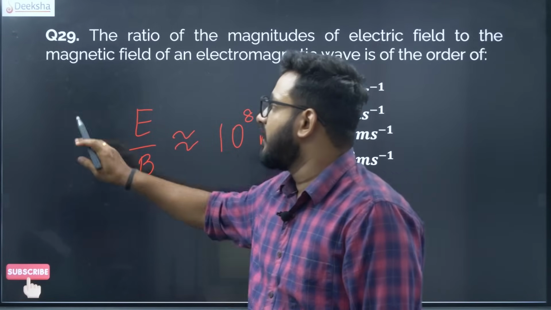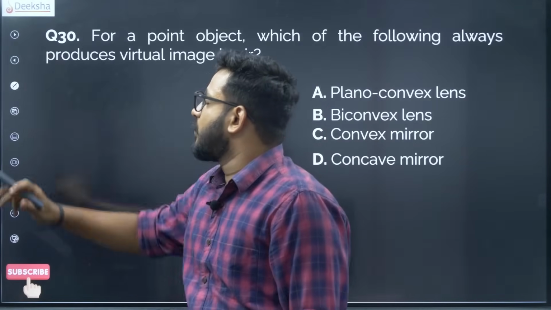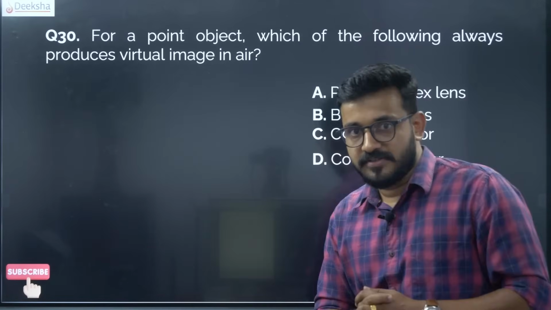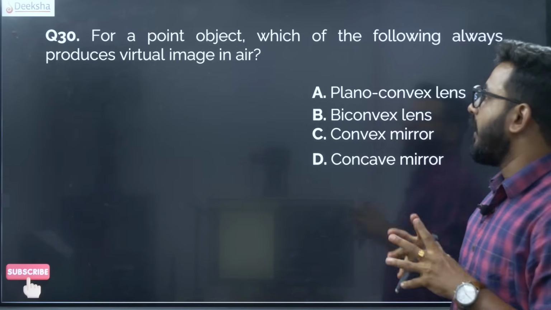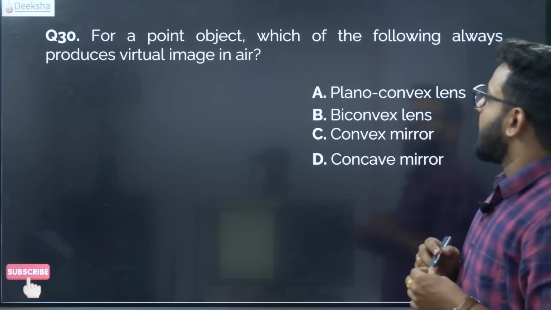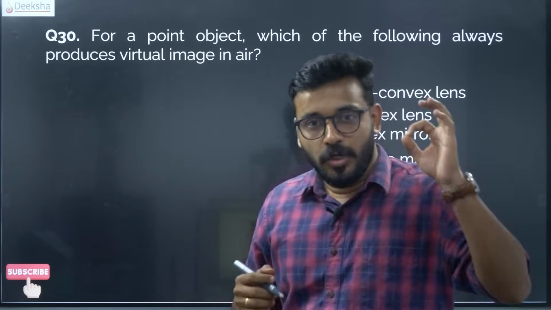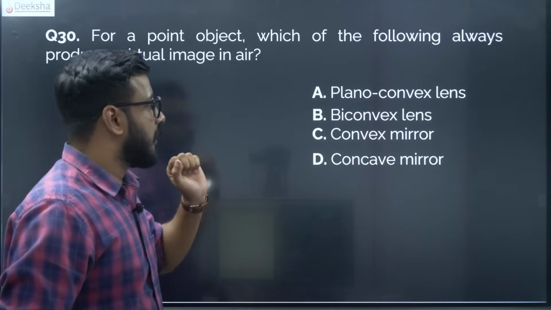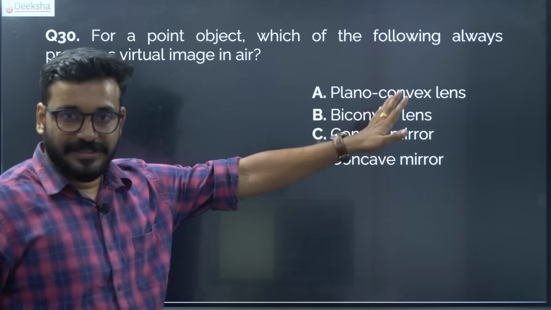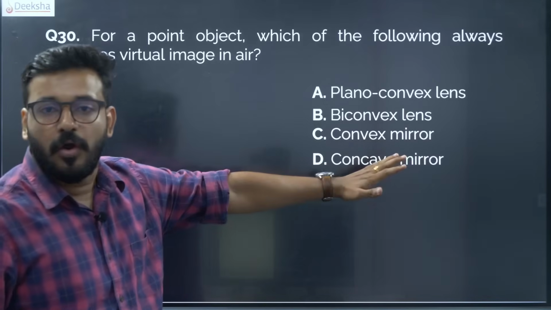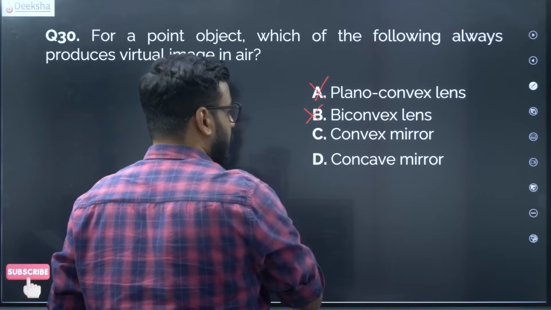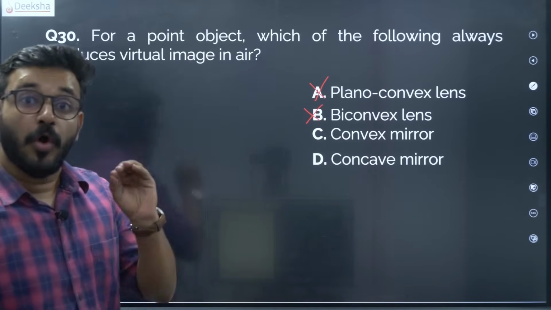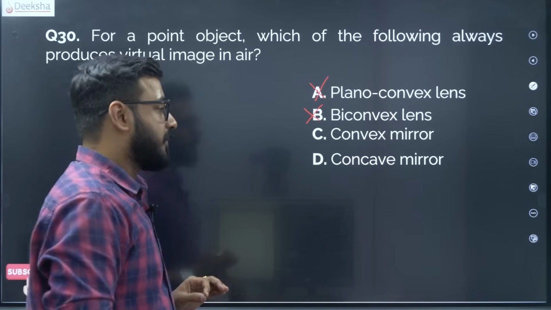Straightforward question once again. Now we are coming to the last question of this particular session. This video contains only 30 questions, as I've told you. The last question is, for a point object, which of the following always produces virtual images? Plano convex lens. No, you know a convex lens doesn't always produce a virtual image. Nope. Biconvex lens. Nope. None of the convex lenses always produces a virtual image.